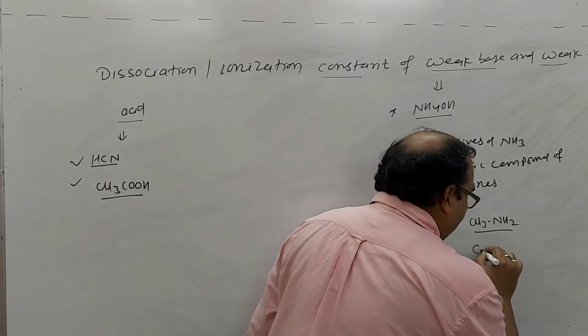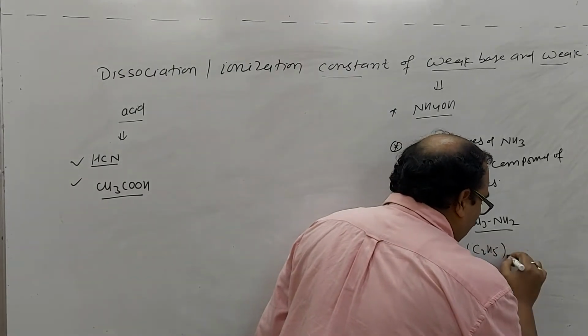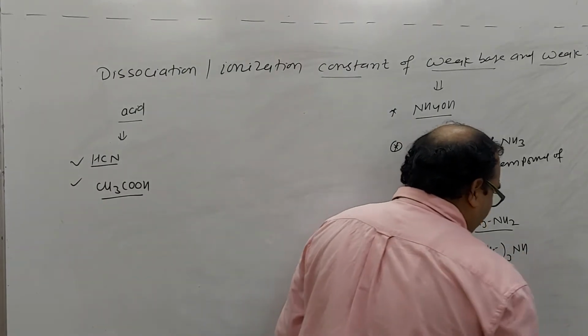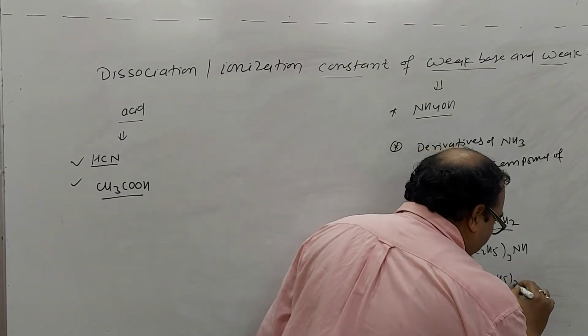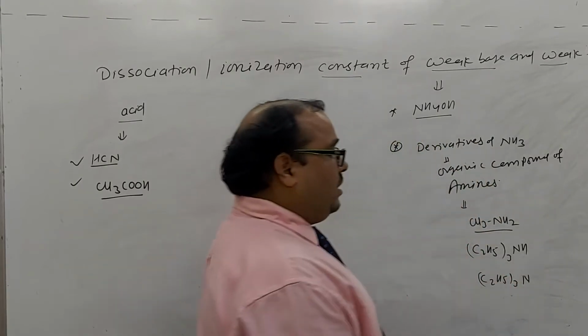You can write here secondary amine also, diethylamine. You can write here triethylamine. This is a tertiary amine.